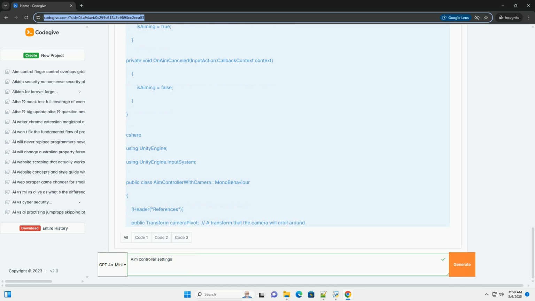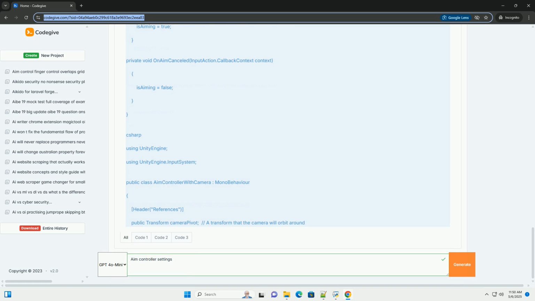10. OnAimCancelled(InputAction.CallbackContext). This method is called when the aim action is cancelled, for example the right mouse button is released. It sets isAiming equals false.